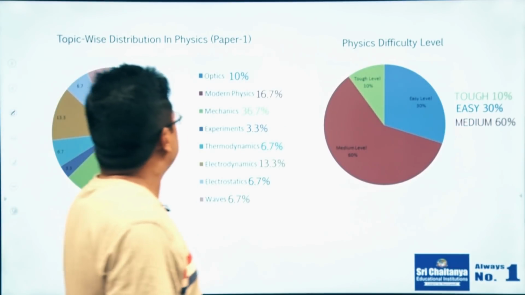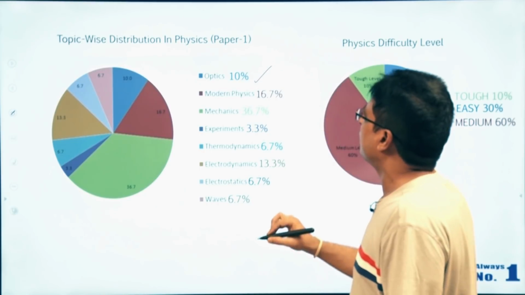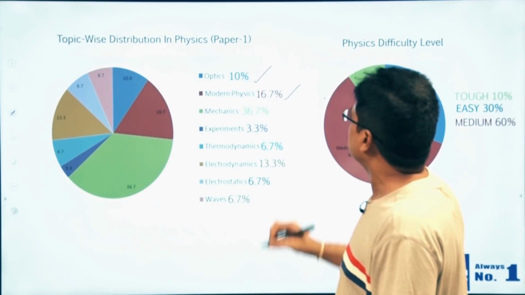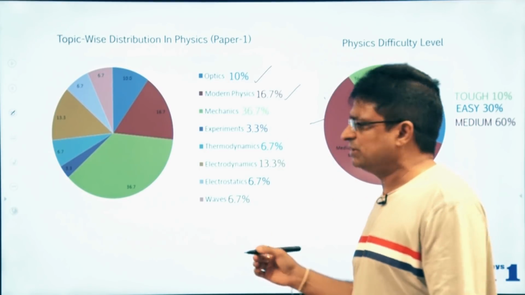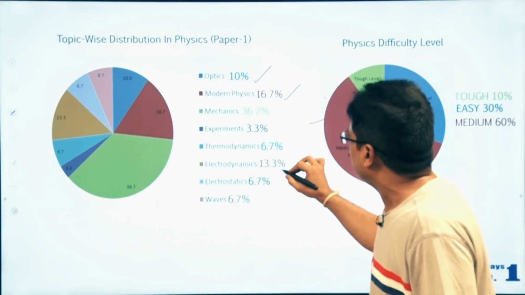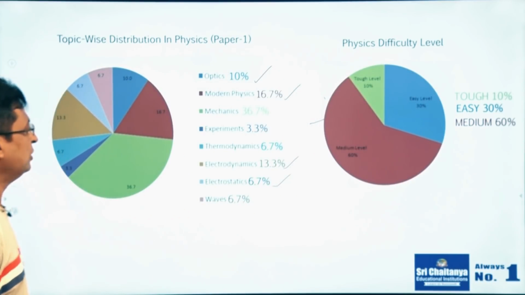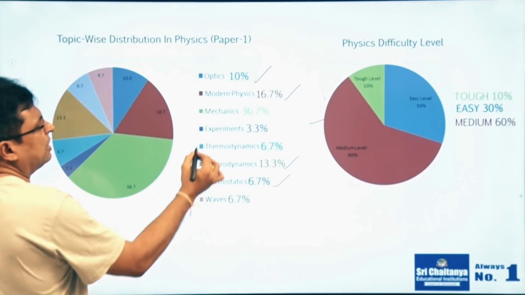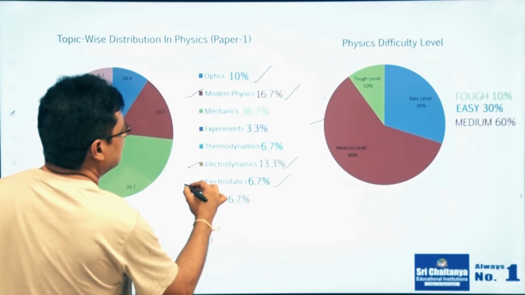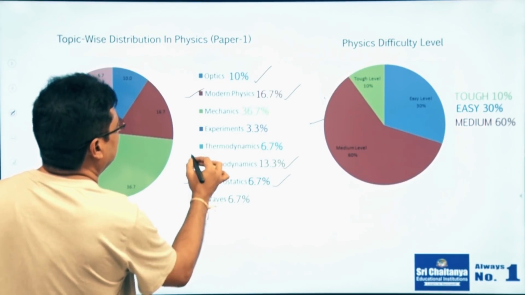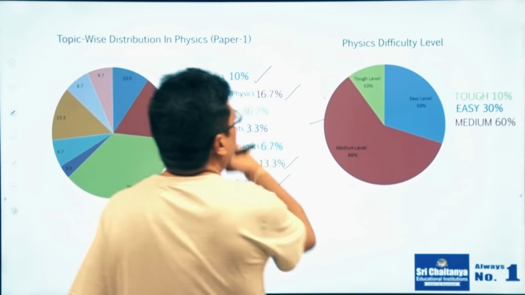And coming to physics, 10% of the questions are from optics, 16.7% are from modern physics, and 36.7% are from mechanics, and electrodynamics and electrostatics together you can take as 20%. So my friends, if you concentrate more on modern physics, electrodynamics, electrostatics and experimental physics, you can easily score well, and this is about paper 1 analysis.